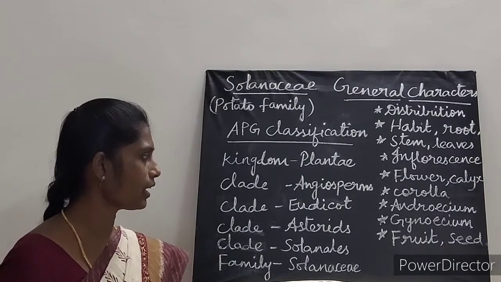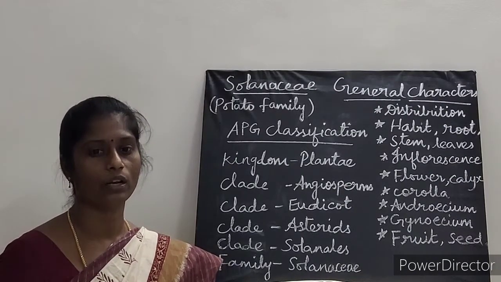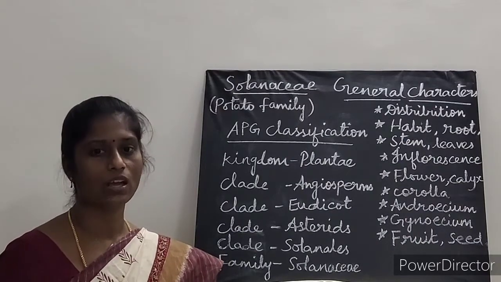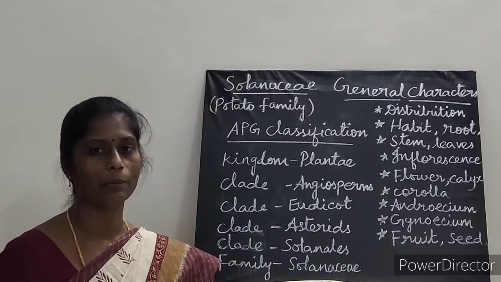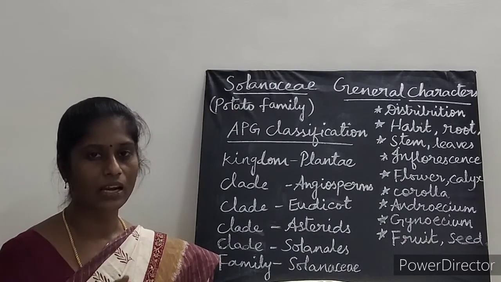Next character is androecium, that is the male part. So the third floral part is androecium. Here the stamens are 5, which is epipetalous. Epipetalous means the corolla and the stamens are attached.